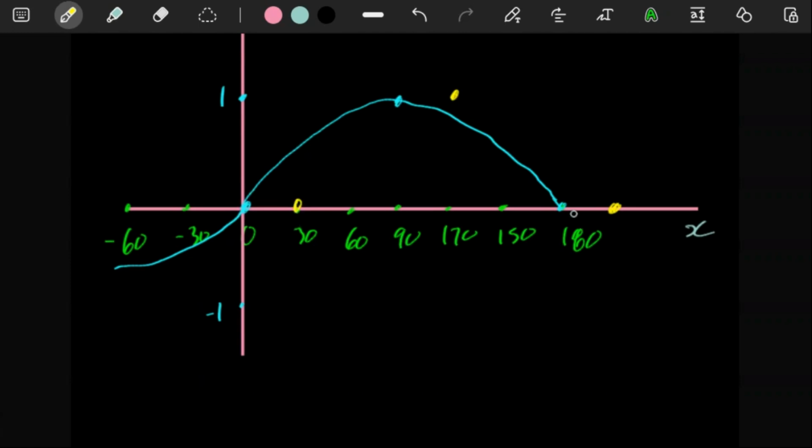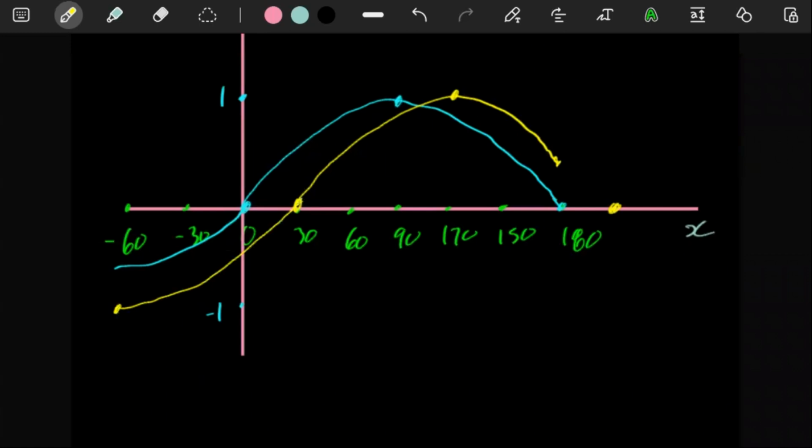So you can now think to yourself, if it's going to end somewhere at 180 here, the curve would have gone like this, but then at 180 it needs to stop. So you can already think to yourself, you would see something like this. And then on the other side, remember this here was supposed to turn somewhere at negative 90, but now it would be turning at negative 60,